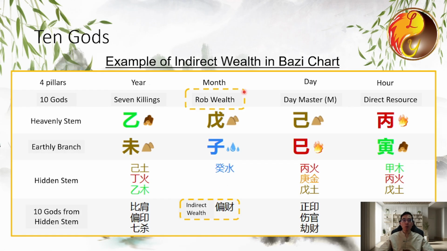However, there is robbed wealth in the month stem, which is the closest energy to him. What can we deduce from this? We can infer that he has a close relationship with a girlfriend, and he spends a lot of money on her. Since robbed wealth directly conflicts with indirect wealth, this indicates he is spending a lot of money on his girlfriend, which can be interpreted from the Bazi.